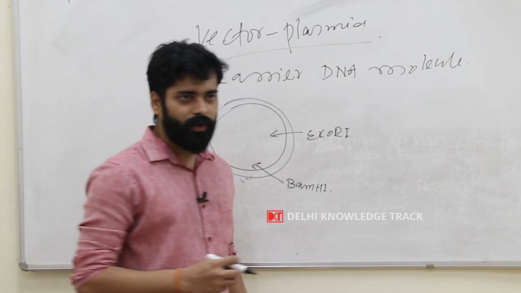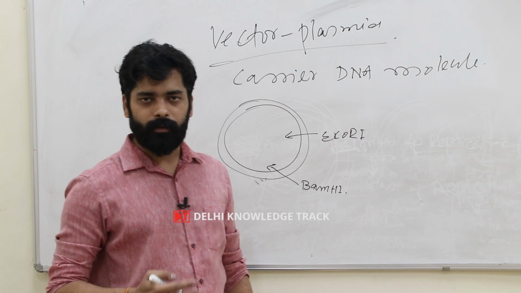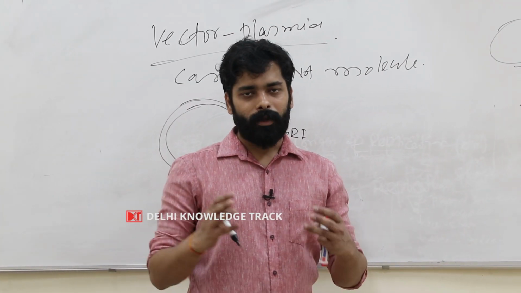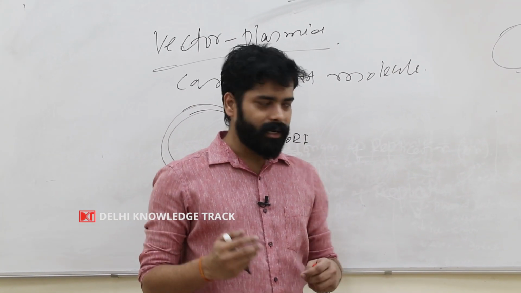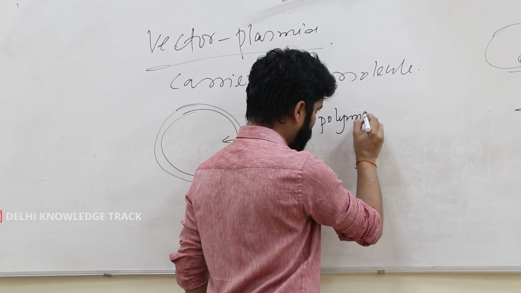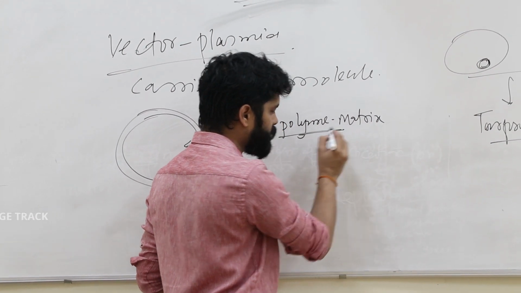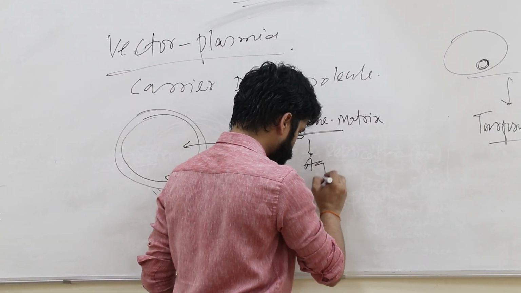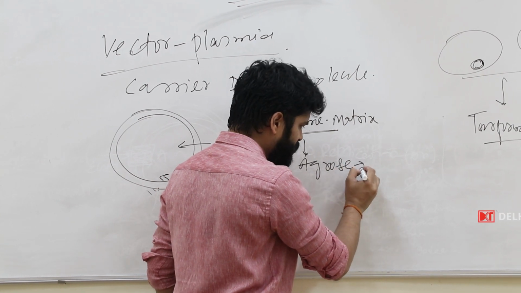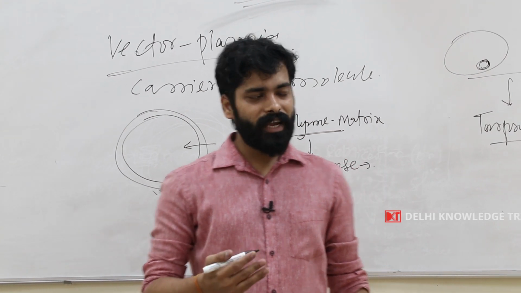For this we use agarose gel electrophoresis. Agarose gel electrophoresis is a process in which we use a polymer matrix, and the polymer that we use in lab is agarose. Agarose is basically a natural polymer that has been isolated from seaweeds.